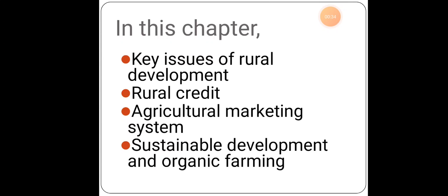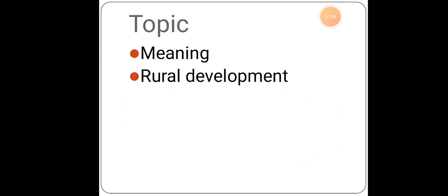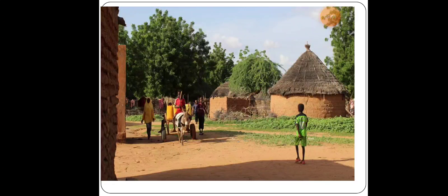Next, whatever problems arise under the key issues, we will be solving all those under these topics, that is rural credit, agricultural marketing system, and lastly sustainable development or organic farming. So we will study these things under the chapter rural development. The topic which we will study in this particular session is the meaning of rural development and the problems which arise under rural development.